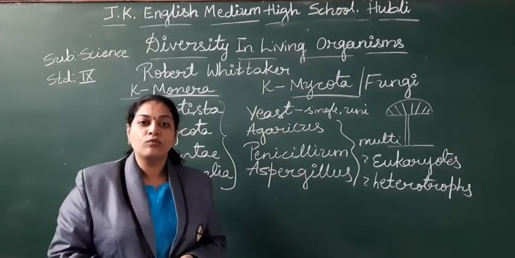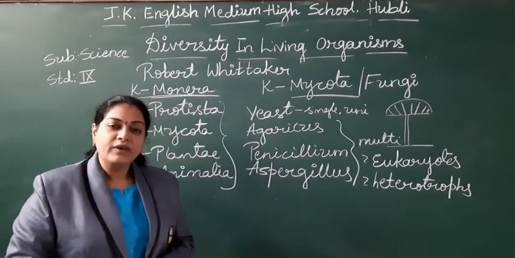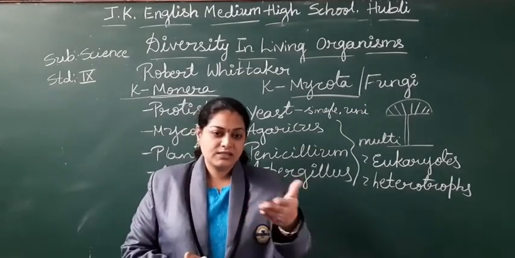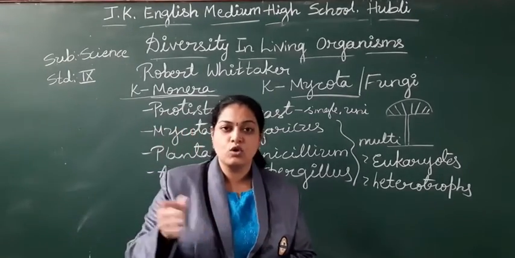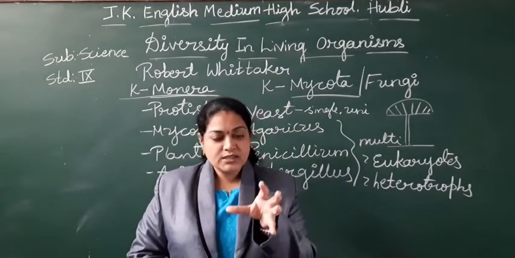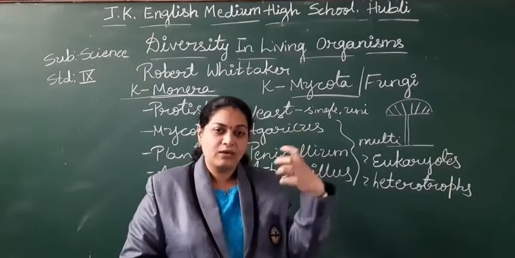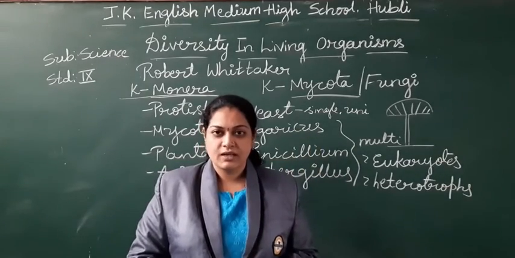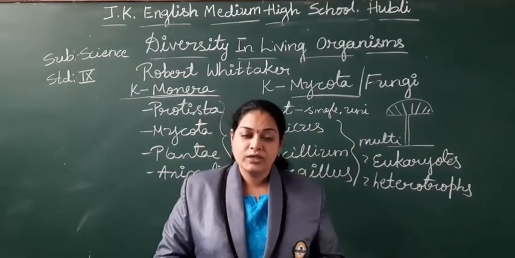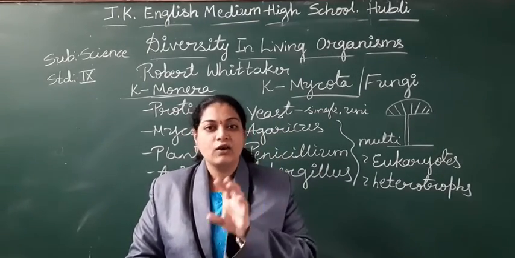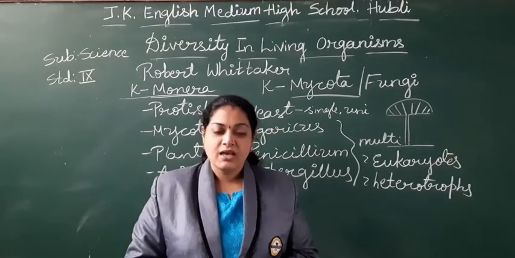What is their mode of nutrition? Wherever these decaying substances are there. I just gave you the example of fruits or cooked food. The fruits have organic substances that these Mycota take. So what is their mode of nutrition? They will feed on dead and decaying organic matter.